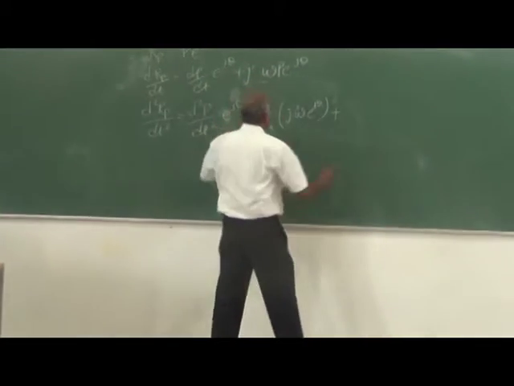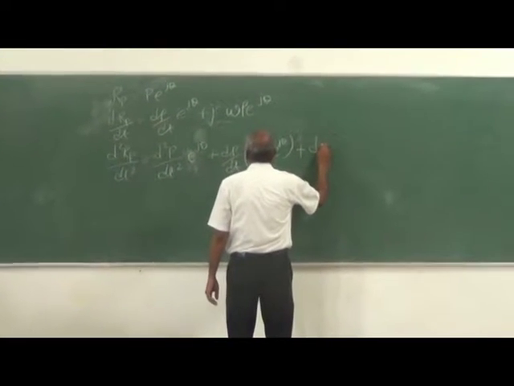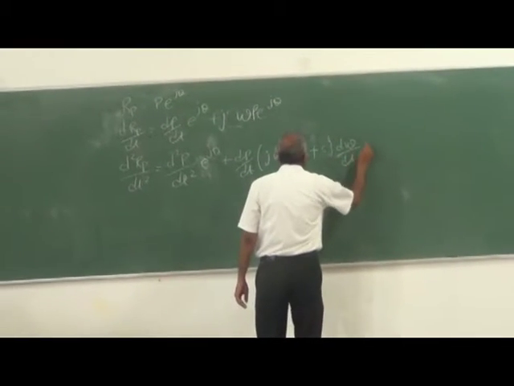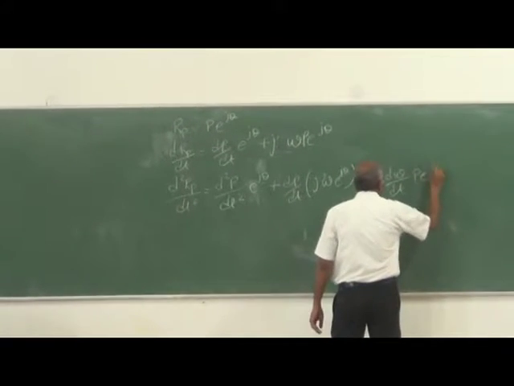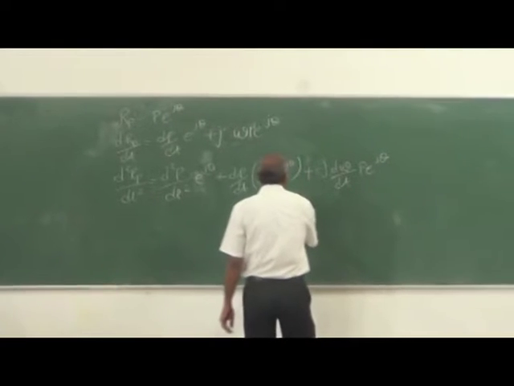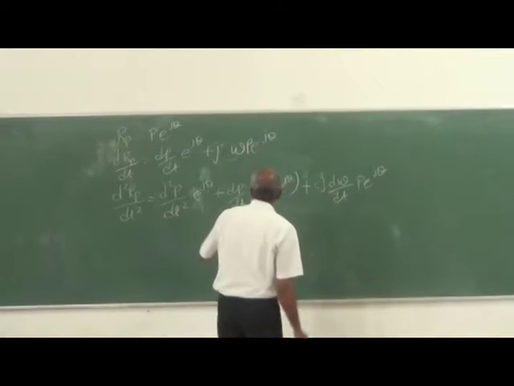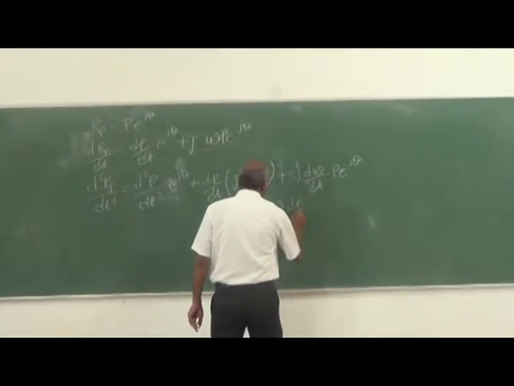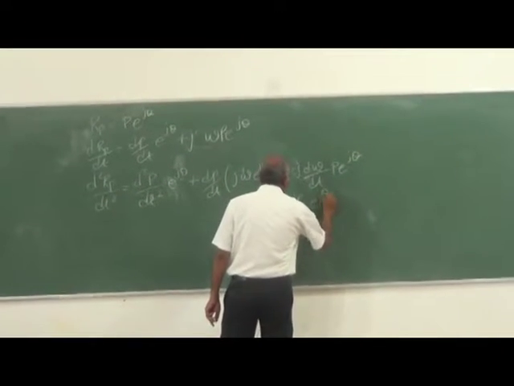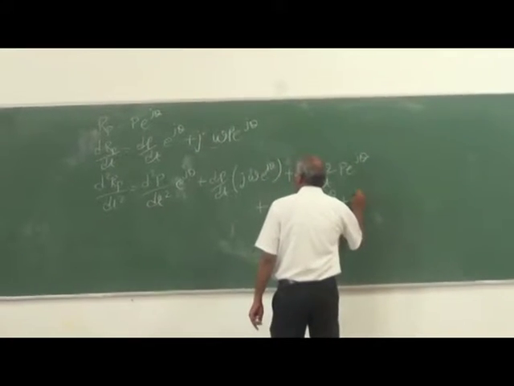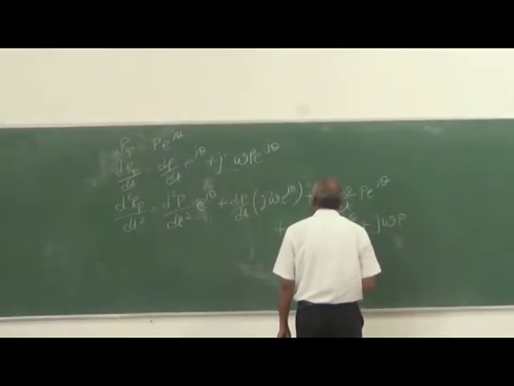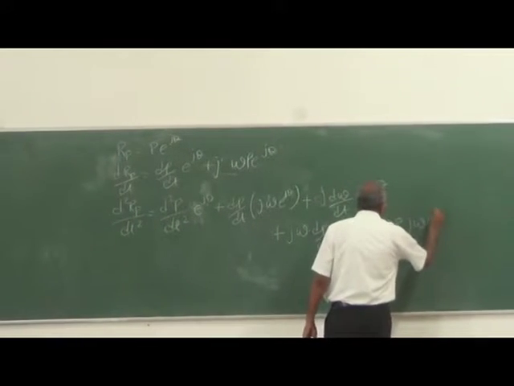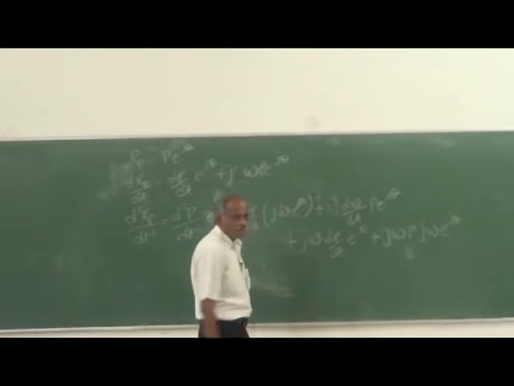plus you will have this term, that is j times d omega by dt times p e power j theta, plus you have j times omega dp by dt e power j theta, plus j times omega p times j omega e power j theta.